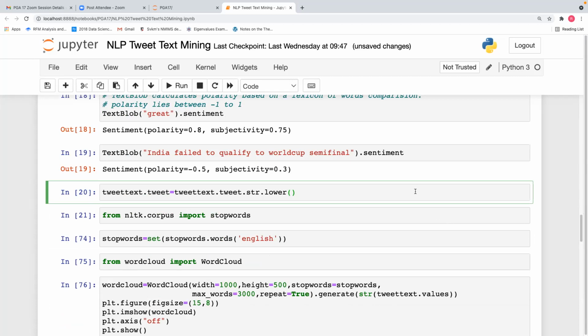You can see the sentiment polarity, add it to this cell. Add a cell: tweet text.tweet is equal to tweet text.tweet dot string to lower. That means we are converting all the values to lowercase.